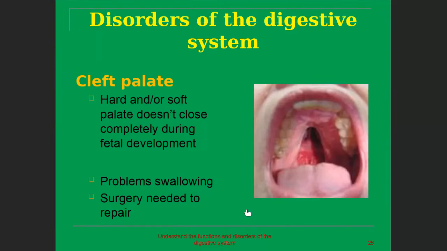Disorders of the digestive system: cleft palate. This is another disorder in which the hard or soft palate doesn't close completely during birth. This causes problems of swallowing, and surgery is needed to repair it, because it is very problematic when the palate is not completely fixed or closed during birth.